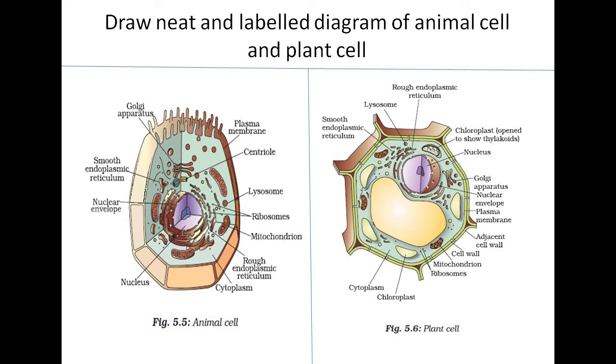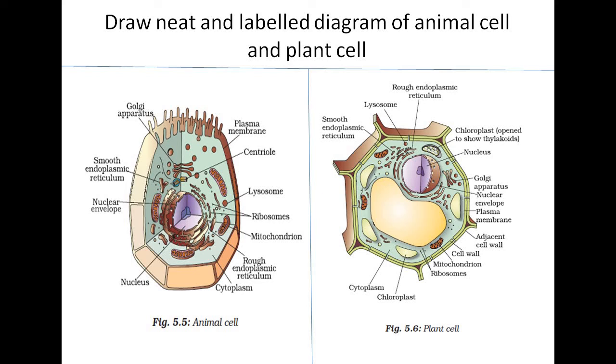By seeing only one thing, you can see there is a nucleus. The nucleus is covered by a nuclear envelope. Nucleus is here also, covered by a nuclear envelope. Envelope means a covering.